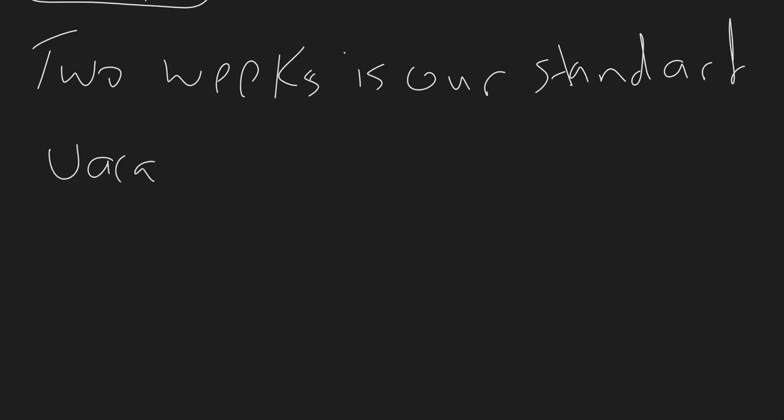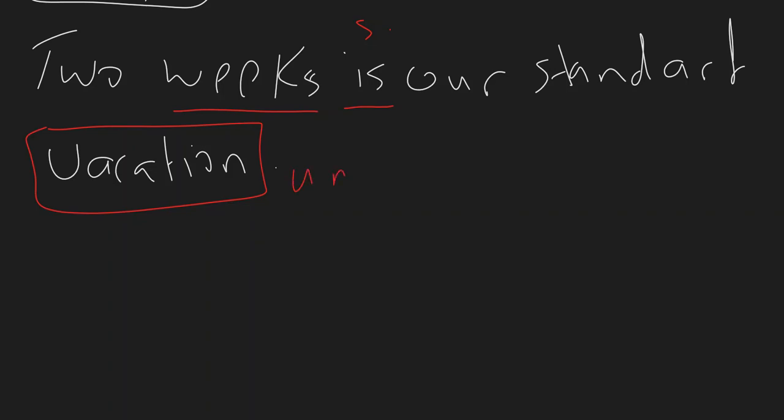Now the verb here is used as a singular verb, although the subject is plural, but it refers to one vacation, which is 1 unit of time. So the vacation is a unit of time. Therefore, 2 weeks is treated as singular.